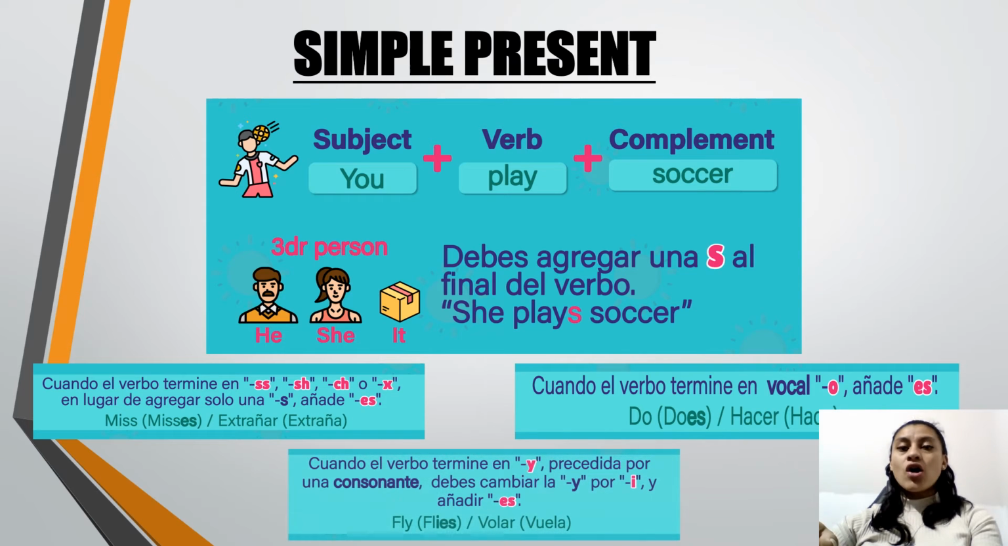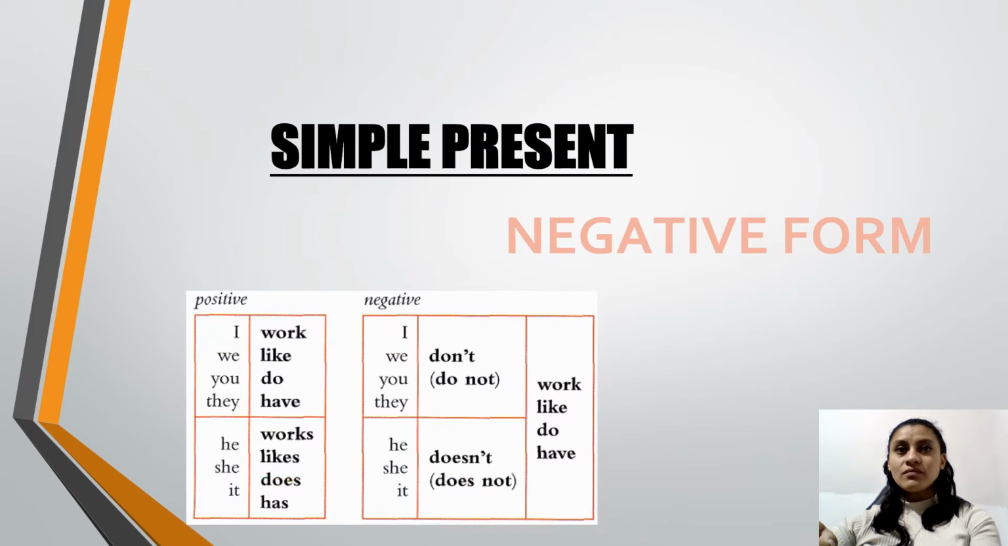Right? Also, here we have another important rule. If the verbs end in a Y and before it there is a consonant, please remember, we have to change the Y for an I and then we are going to add ES. For example, the verb fly, we are going to change into flies with the third person. All right, remember this. Now we are going to continue with the simple present but in negative form.